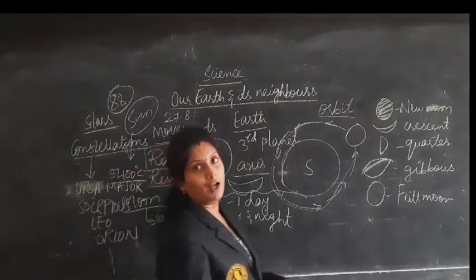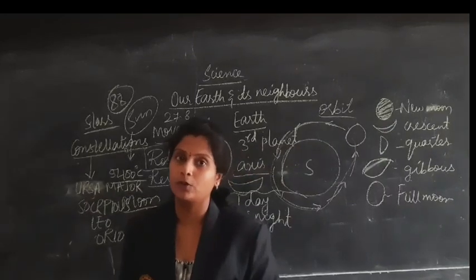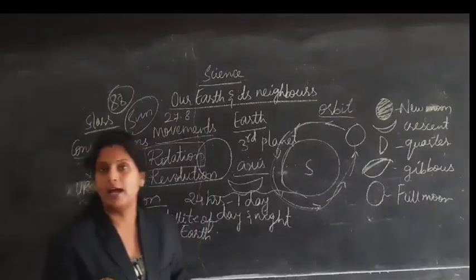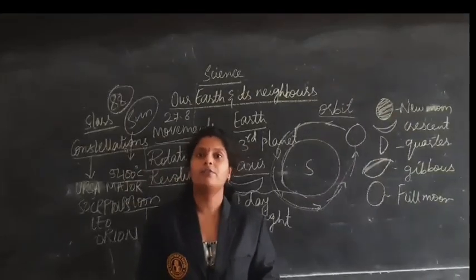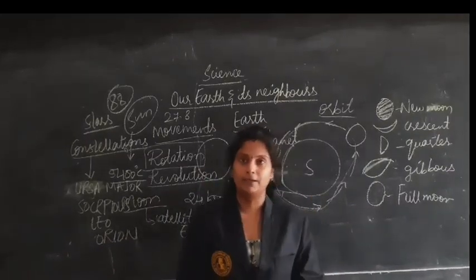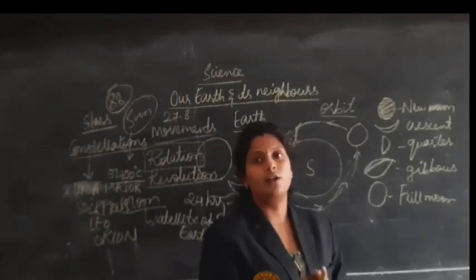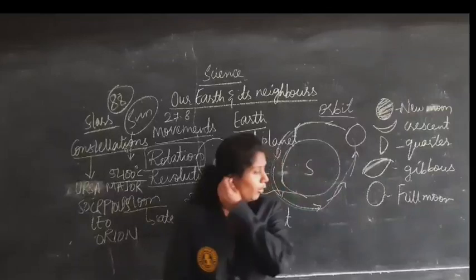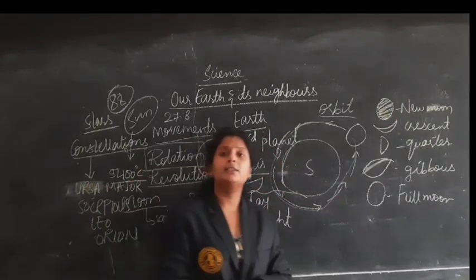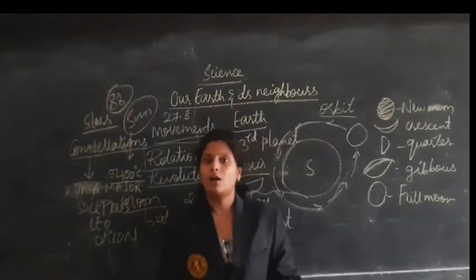And next, coming to the astronauts. Who are the astronauts? Those who will be studying the Earth and its neighbors, so we call them astronauts. They will give information about this Earth and its neighbors. First of all, Aryabhatta is one of the Indian astronomers who told that Earth is spherical in shape. Later on, many scientists like Varahamihira and others proved that Earth is round in shape.